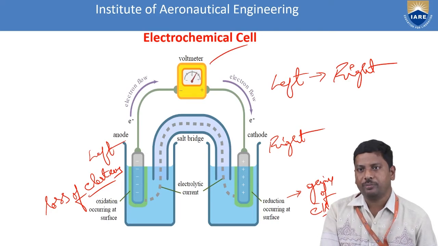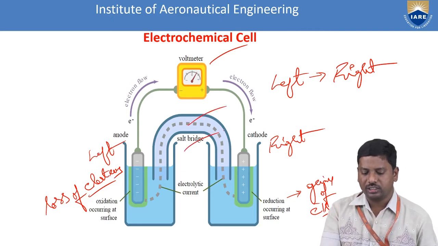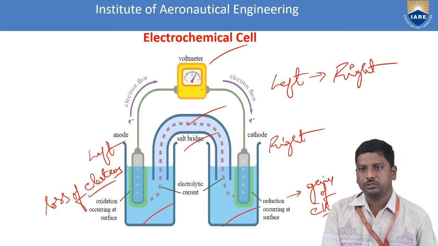Another important part is that these two solutions are separated by a salt bridge, and different electrolytic solutions are taken in the anode chamber and cathode chamber. That means two different electrolytic solutions are separated by a semi-permeable membrane.